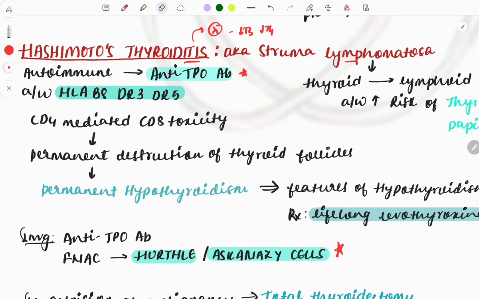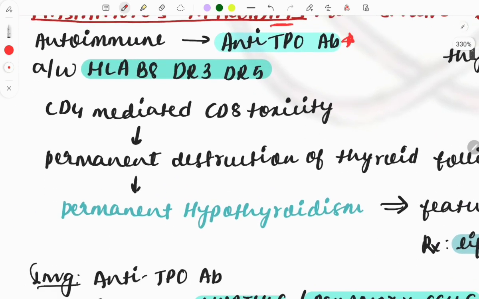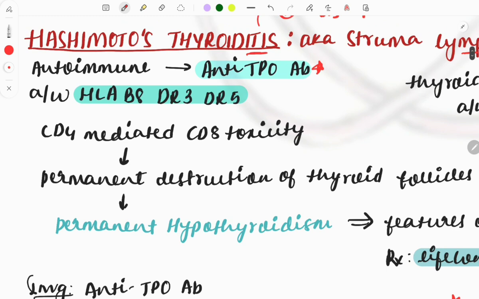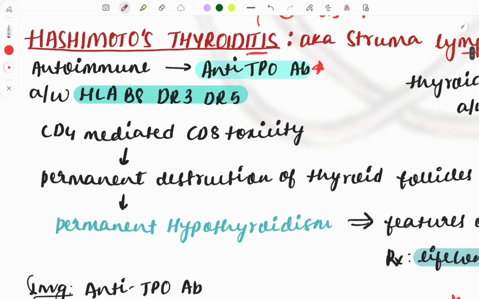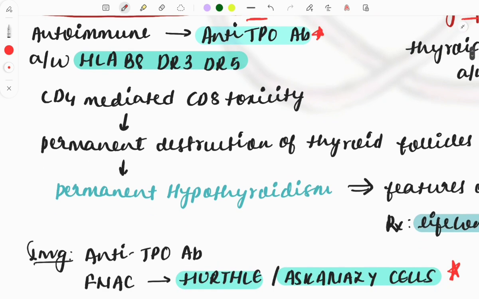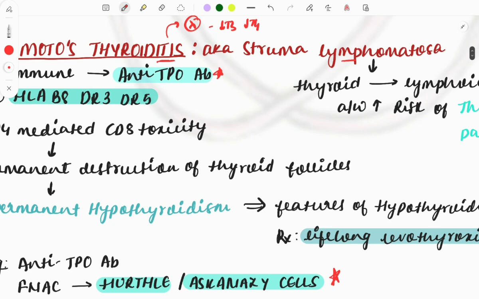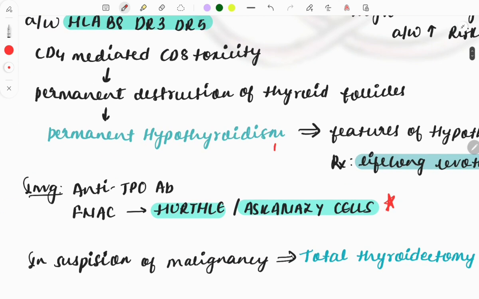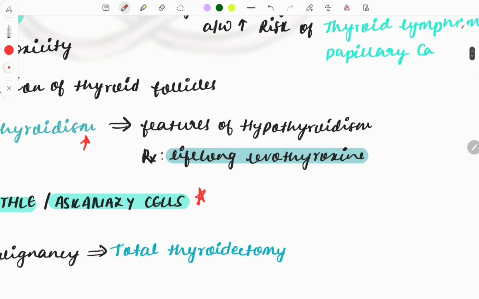Okay, so first one is this antibody, which you must remember. And if given in the question, it will be a piece of cake. Yeah, if anti-TPO antibody is given in the question, then mark the answer as Hashimoto thyroiditis. Blindly mark the answer as Hashimoto thyroiditis. What happens in this is that the antibodies will be destroying the cells, causing hypothyroidism. Permanent hypothyroidism will be occurring, and features of hypothyroidism can be seen.